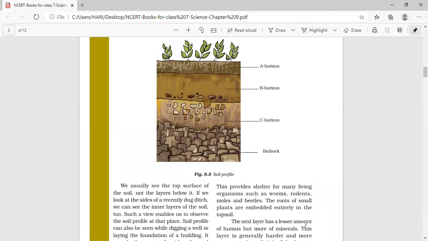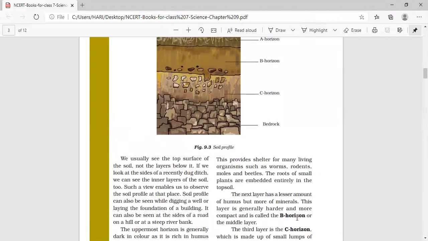Now, how will we observe the vertical section or the soil profile? We usually see the top surface of the soil, not the layers below it. If we look at the sides of a recently dug ditch, we can see the inner layers of the soil. Such a view enables us to observe the soil profile at that place. The soil profile can also be seen while digging a well or laying the foundation of a building. It can also be seen at the sides of the road, on a hill, or at a steep river bank.